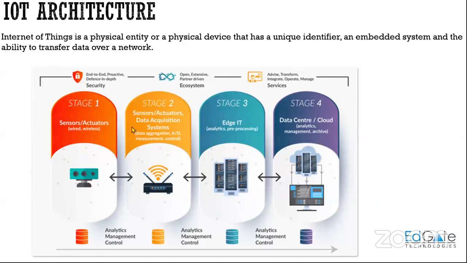Right? Then in stage two, you have data acquisition systems to store and manage this data. So there is a system which is called a data acquisition system. How will these data acquisition systems utilize the data received by the sensors and actuators? Take an example, let's say online marketing, right? You have your Flipkart, your Amazon, etc. What these companies do is acquire lots of data from the users.